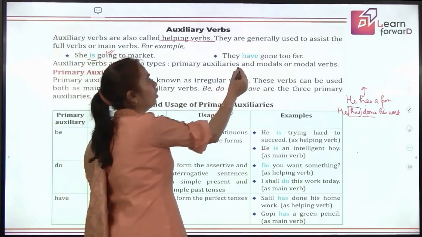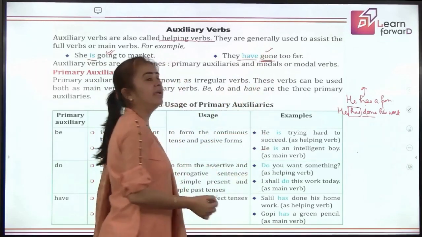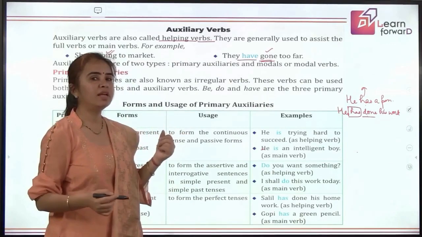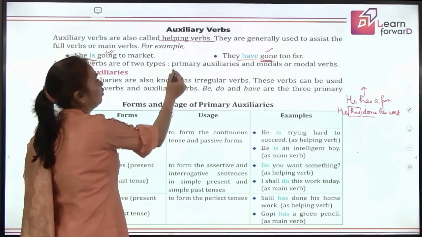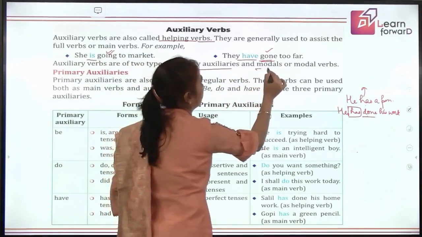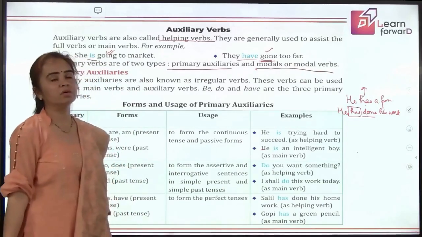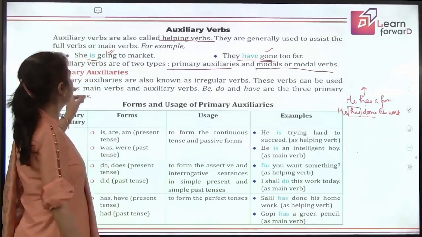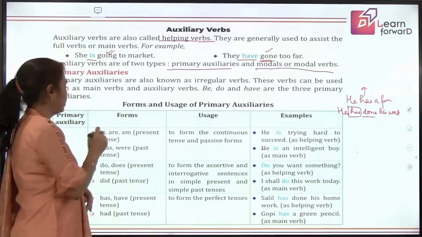They have gone too far. Again, have is helping this main verb in telling you the form of tense, right? So they are helping verbs. They are of two types. They can be primary auxiliaries, or they can also be modal verbs. They are called modals also. So what are primary auxiliaries? Primary auxiliaries are three. They are be.